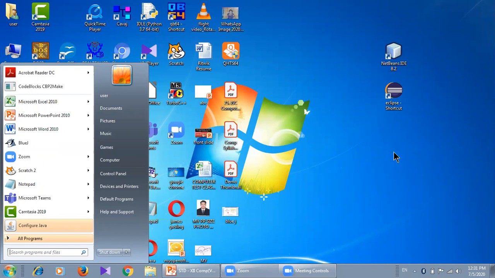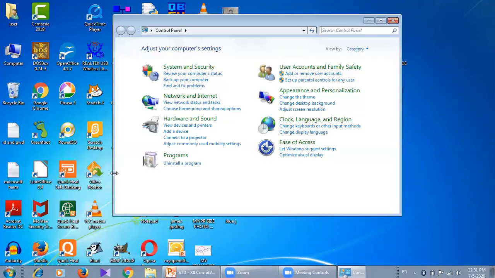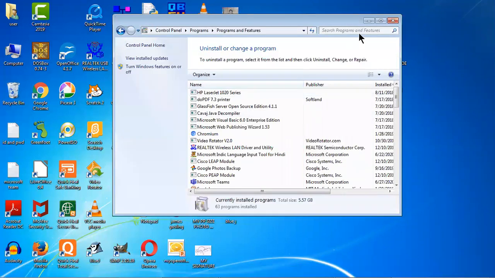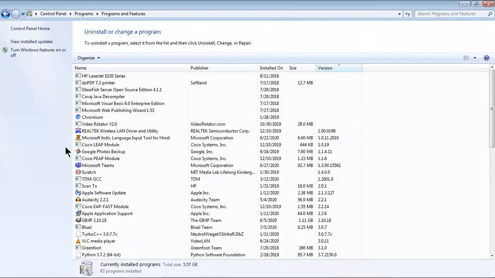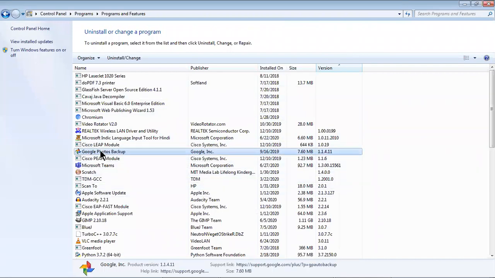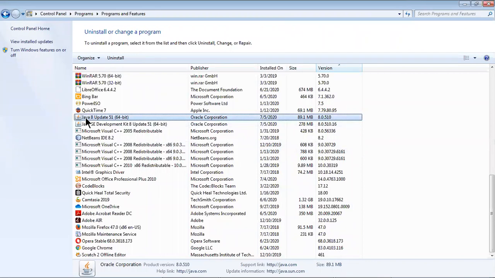And you will have to keep patience because installation of JDK takes time. Okay, it may take 15 minutes or sometimes, depending upon your computer, it may take 20 minutes also. But if your processor is fast, it will be completed within 10 minutes. Now let me show it to you. Since I have already downloaded and installed, it will show in my system, and the version which I am using is Java 8, Java SE Development Kit 8.